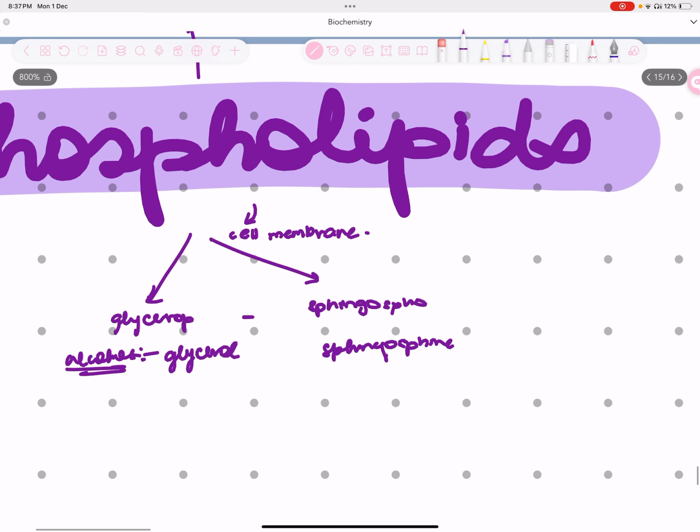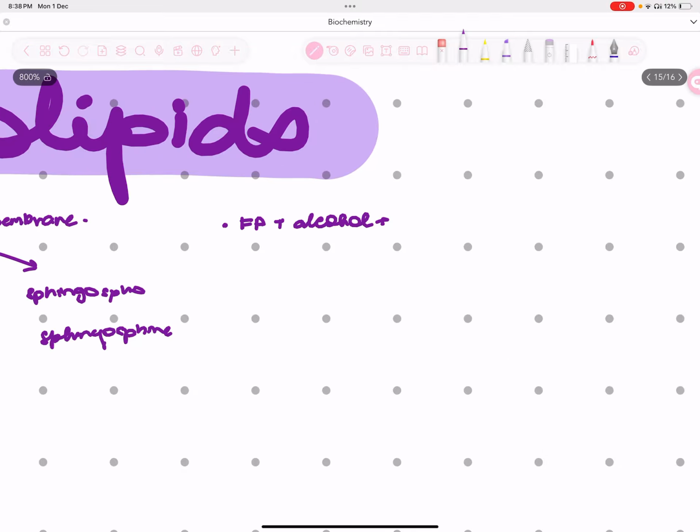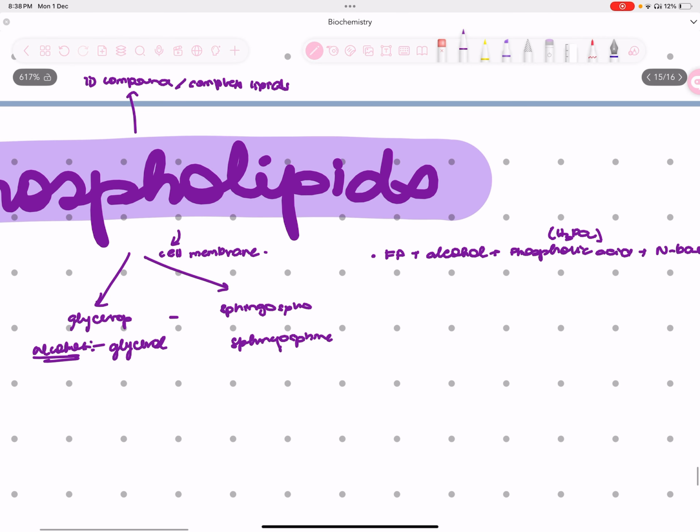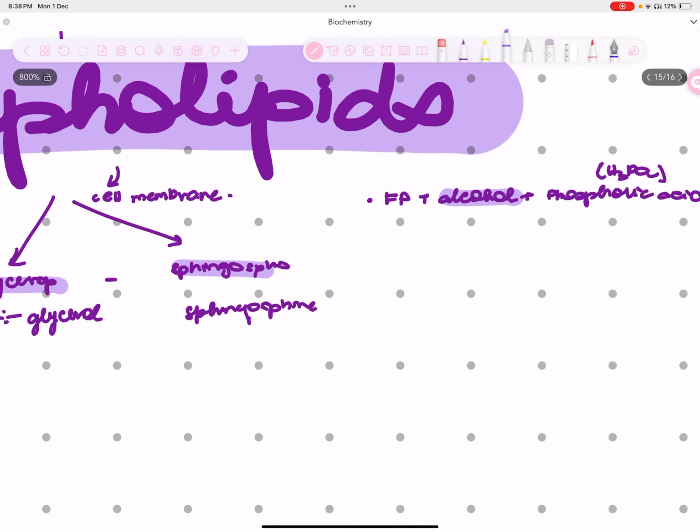When you talk about the structure of phospholipids, first of all you have fatty acid, then you have your alcohol, then, very important, you have your phosphoric acid, or you can say phosphate group, and then you have the nitrogenous base, right? So I told you already that glycerophospholipid and sphingophospholipid differ in the alcohol used. Glycerol is in glycerophospholipid and sphingophospholipid has sphingosine.